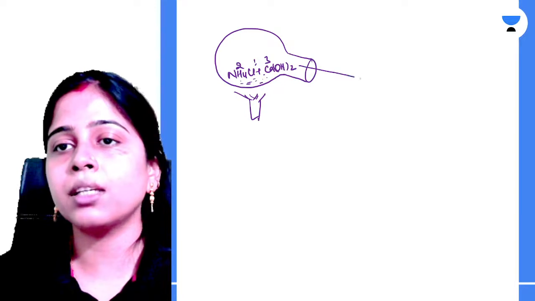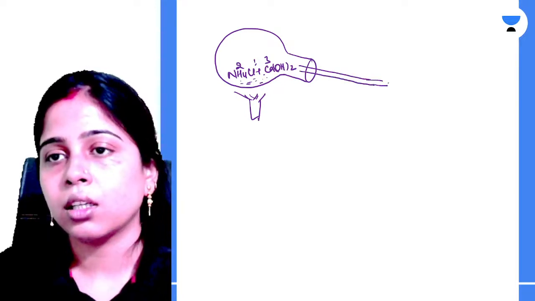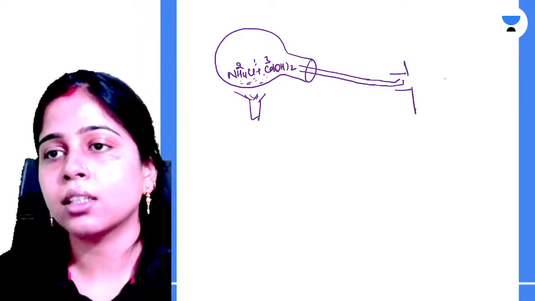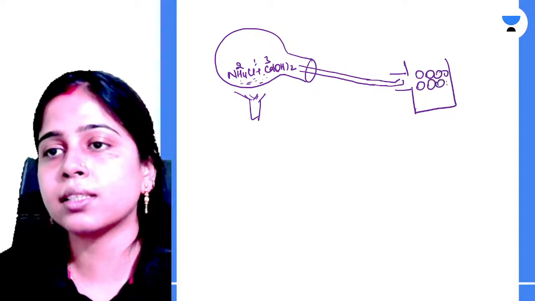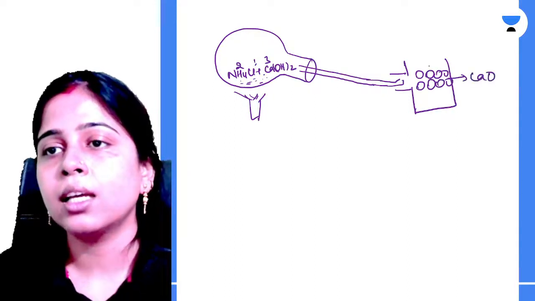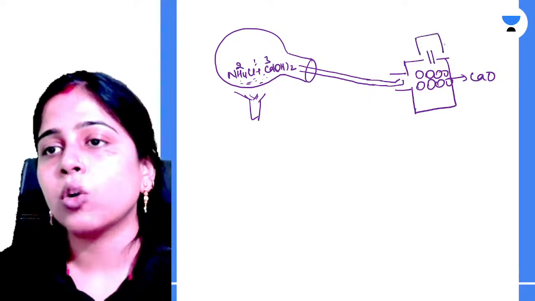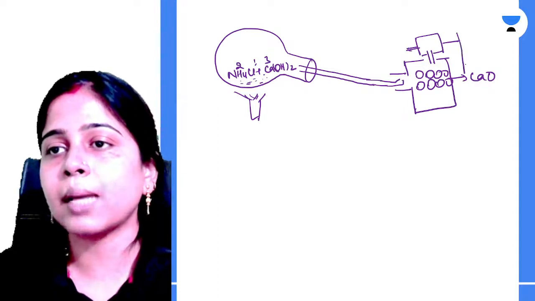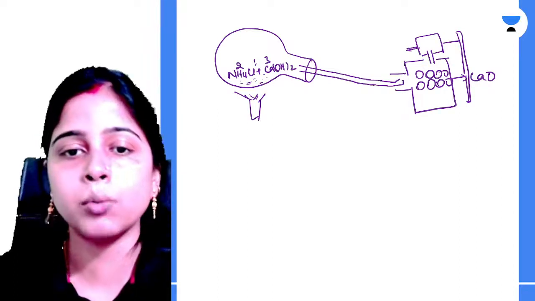We have taken a pipe through it, which is going to a vessel carrying lumps of calcium oxide, and from here again a pipe is taken to a vessel which is kept in the inverted form. This is the entire arrangement for the preparation of ammonia.